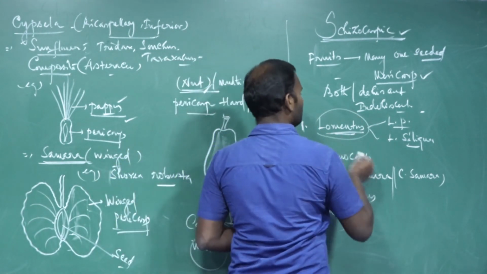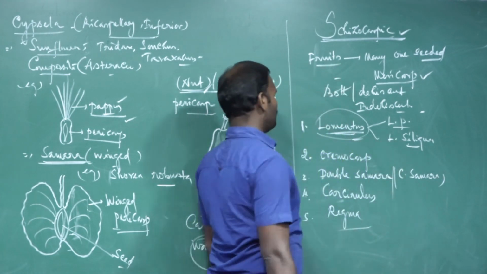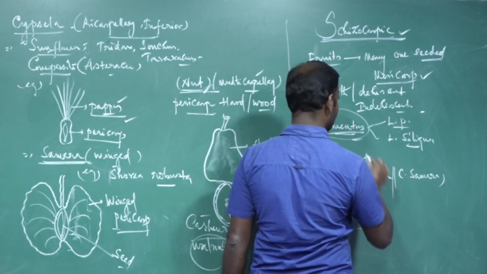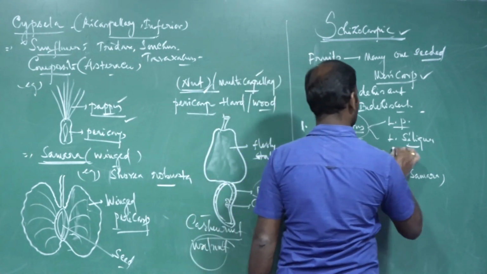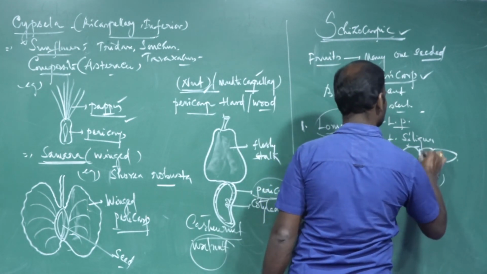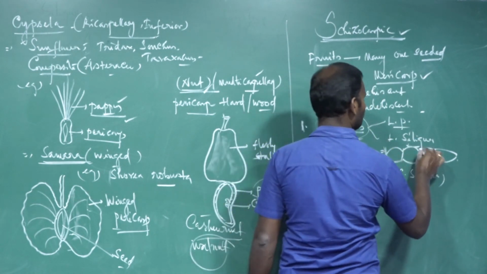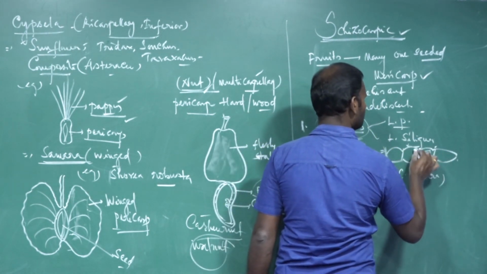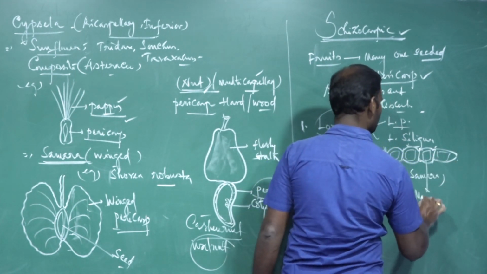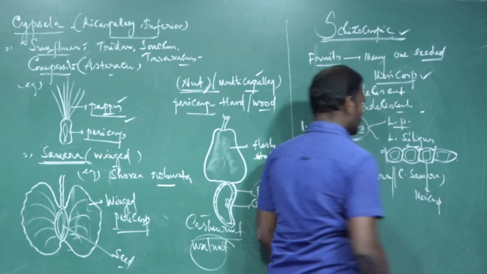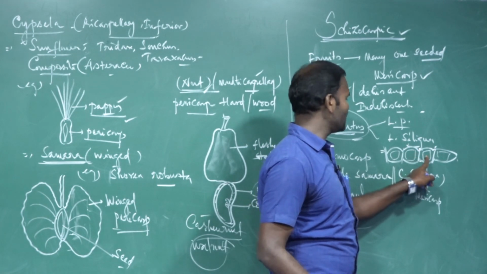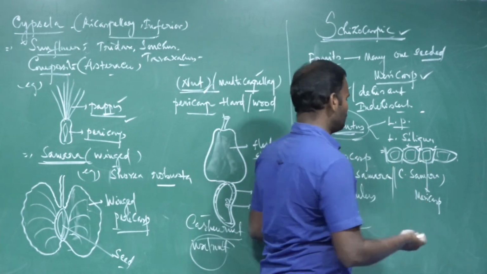Lomentum. This type of fruit develops from a monocarpellary unilocular ovary. It dehisces between the seeds. This is a fruit. There is a constriction between the seeds, and only one seed remains inside each constricted portion. Each portion is called a mericarp. The fruit first dehisces into one-seeded portions called mericarps, and each mericarp does not split open further.